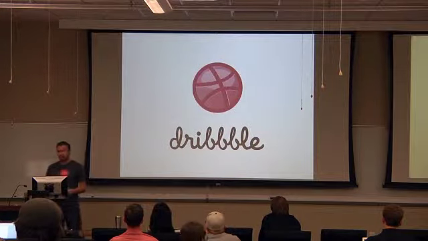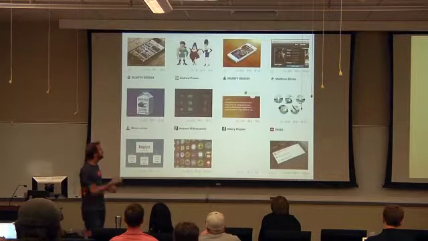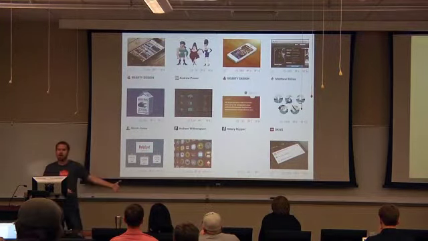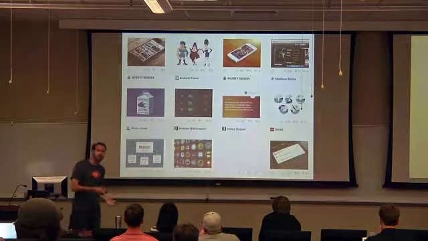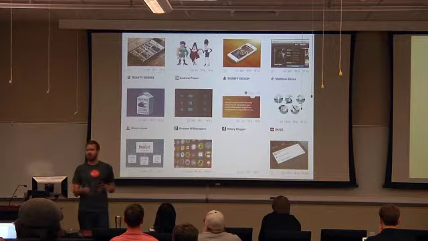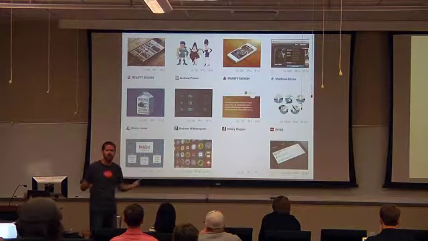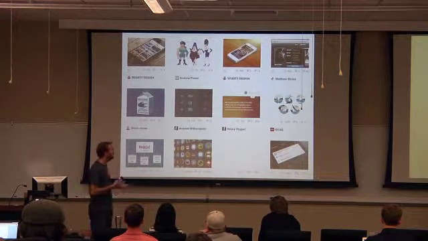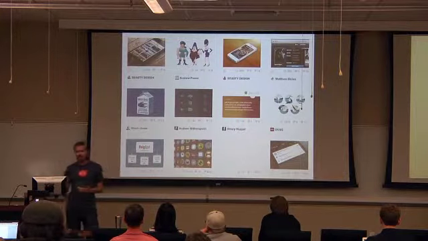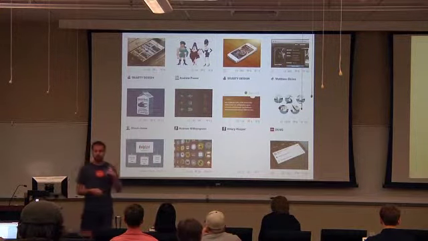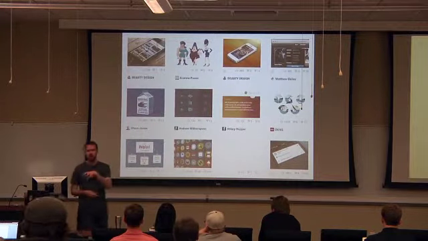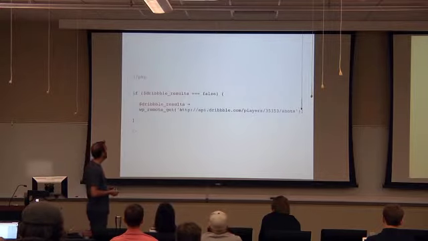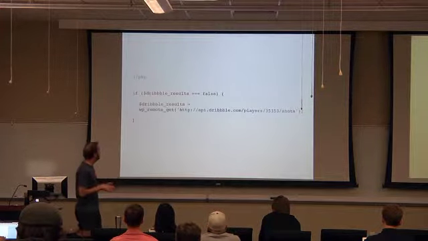So if we look at the Dribble API, we can actually take what we were just looking at and pull this into WordPress, and we can do a few things with it. We can either pull it in and create new posts from every single one of these if you're running a portfolio website and you want to have all of those in there as WordPress posts as well. Or you can create a widget that just goes out, and if we haven't had any new images in 12 hours, we can go and just display it in a sidebar and not save it to the database, just have it available for us. And so to do this from the get-go, we would just do this.